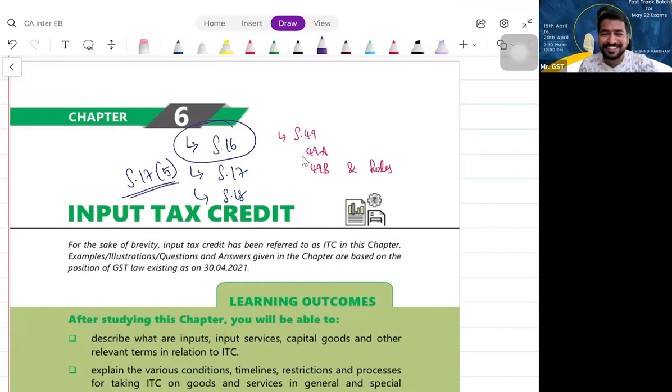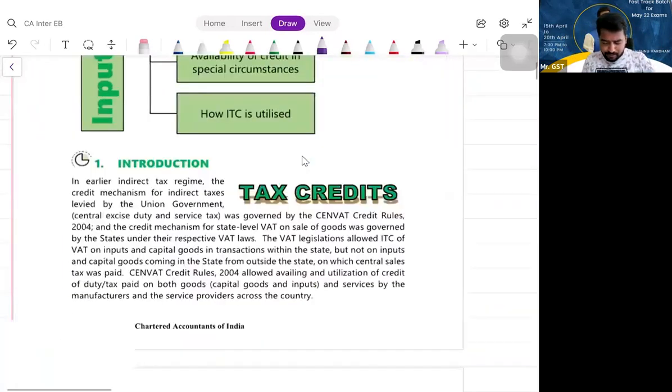No idea? Block the credits. Yes, exactly. Block the credits. Section 18 will not be discussed in the fast track batch. Fine. So our agenda will be section 16 and 17, subsection 5, and we'll be discussing chapter 9, payment of tax concepts, 49, 49A, 49B, and certain rules related to that. So altogether, whatever the relevant areas for solving problems with respect to input tax credit, we will be covering. Fine. So without wasting further time, let us proceed with section 16.